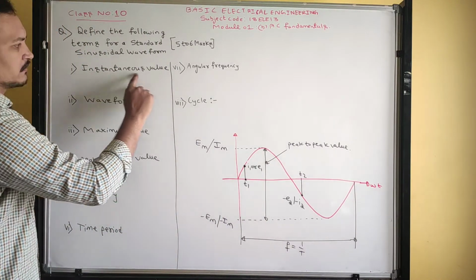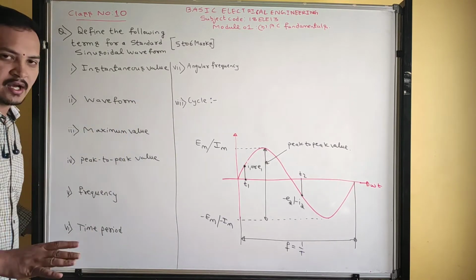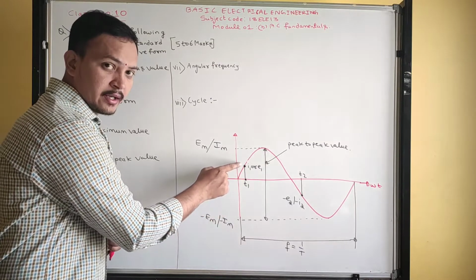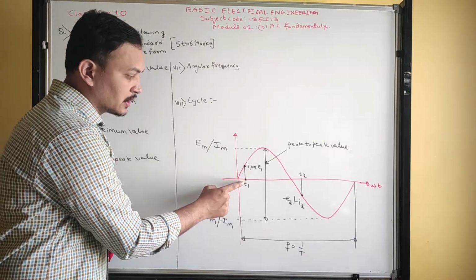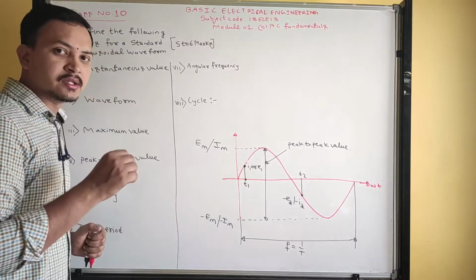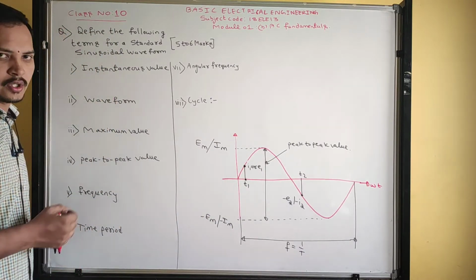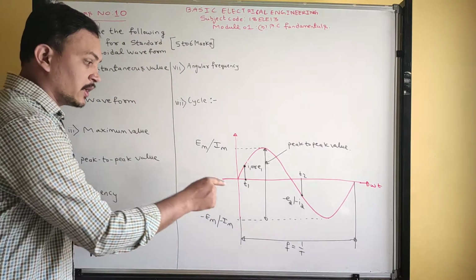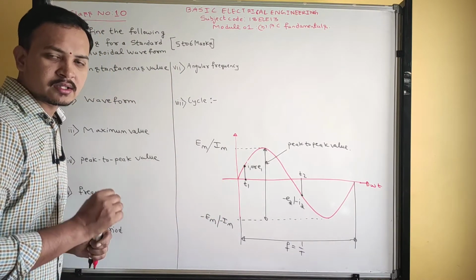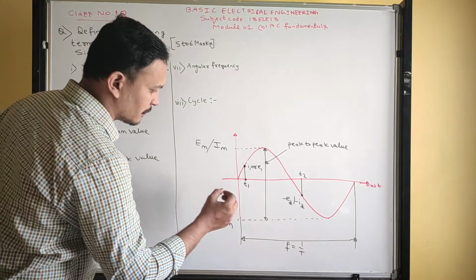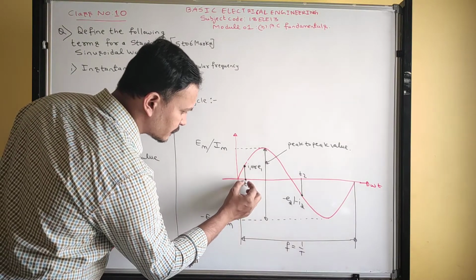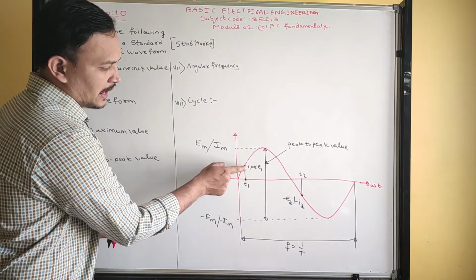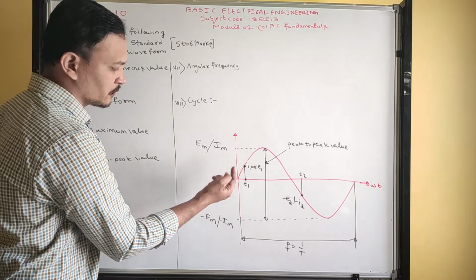Guys, what is the first definition? Instantaneous value. Define instantaneous value. As the name says, the value of an alternating quantity at that particular instant is called instantaneous value. Please note down. The value of an alternating quantity at that particular instant is called instantaneous value. For example, at instant t1, at this particular time instant, what is the value of the quantity? I1 or E1. Got it?